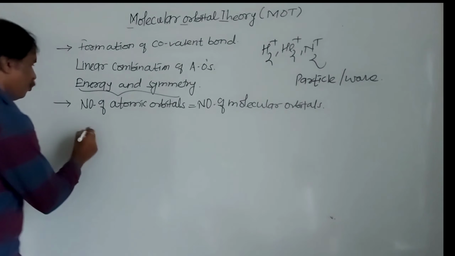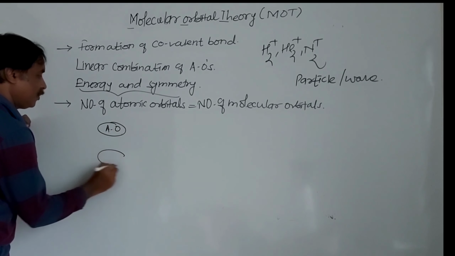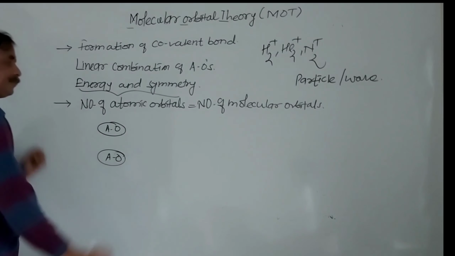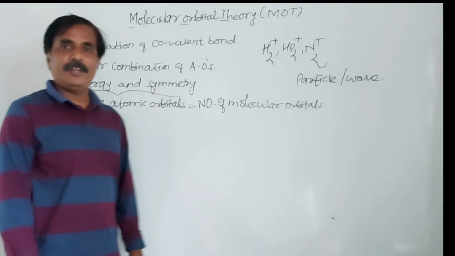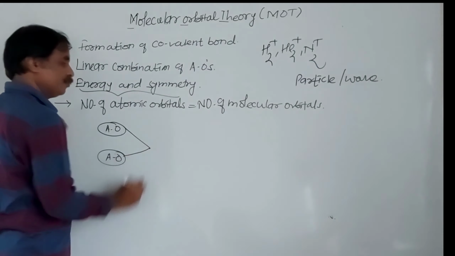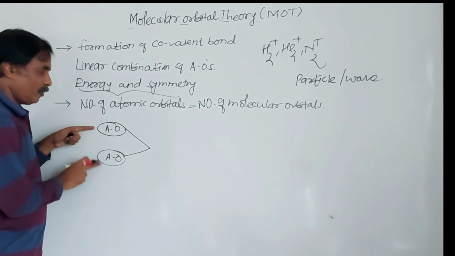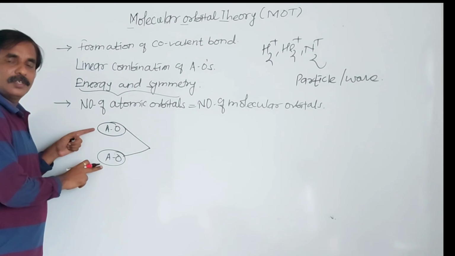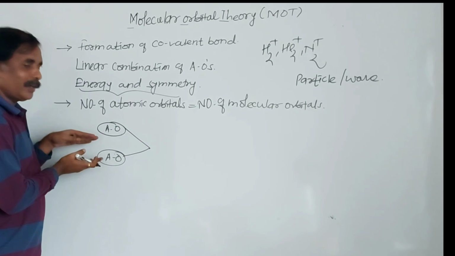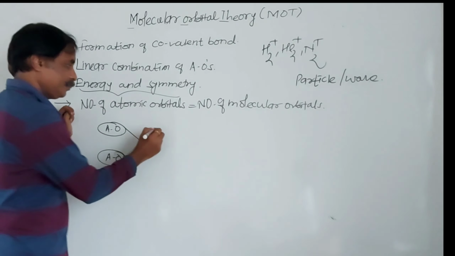Suppose this is one atomic orbital and this is another atomic orbital. Linear combination of these two. I have taken two atomic orbitals, and linear combination of these two atomic orbitals results in two molecular orbitals.